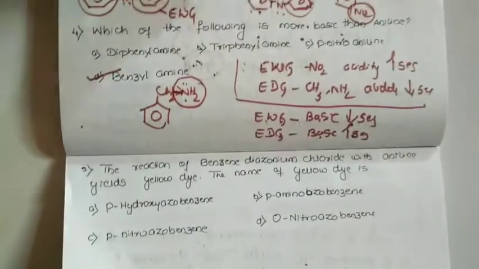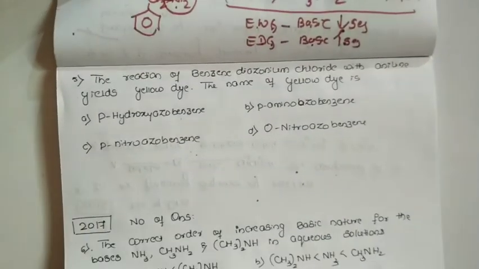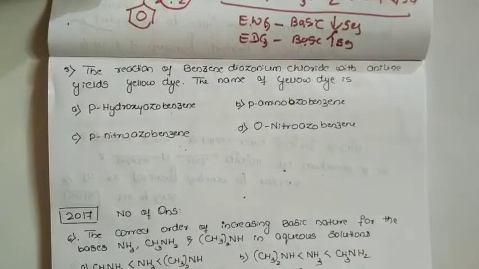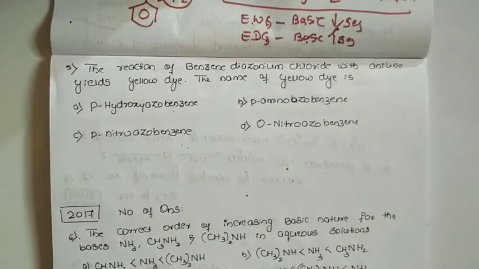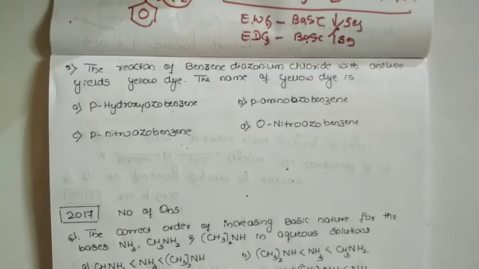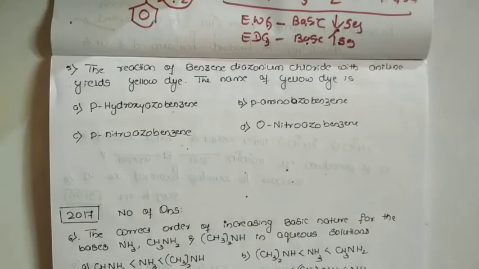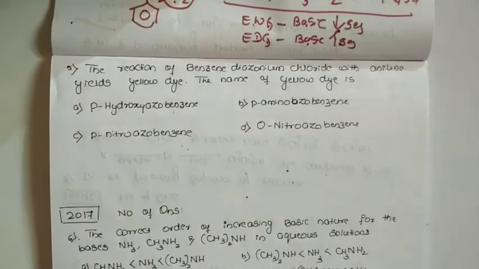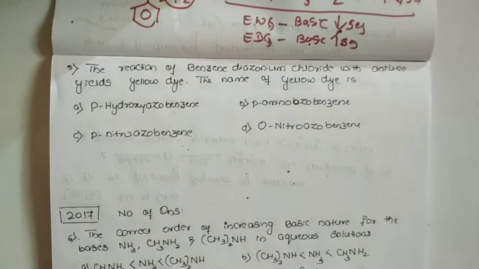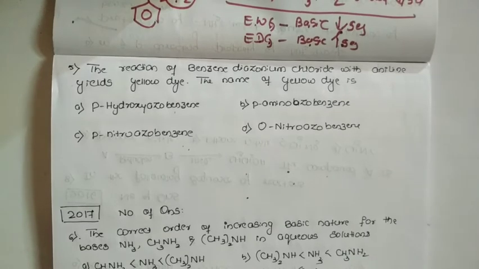Now let us move to the next question: the reaction of benzene diazonium chloride with aniline yields a yellow dye. We need to give the name of the yellow dye. Quite important, a simple reaction, and we have learnt this in the theory itself. I hope you remember the coupling reaction.